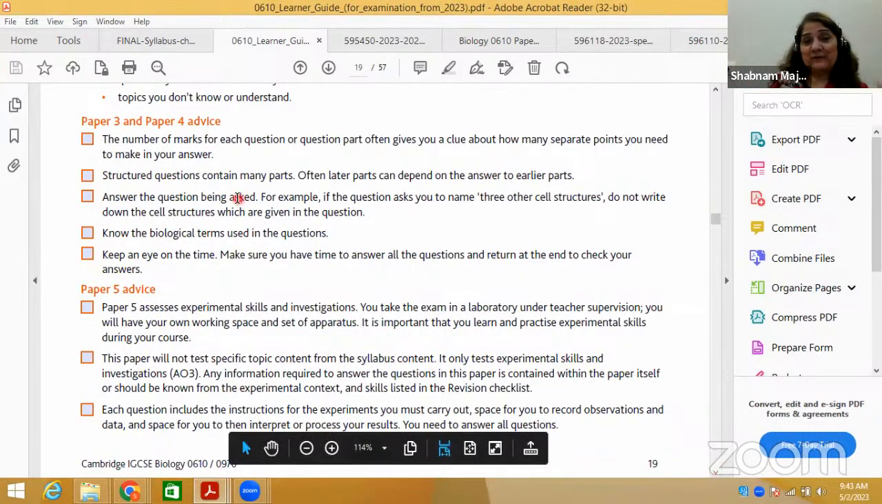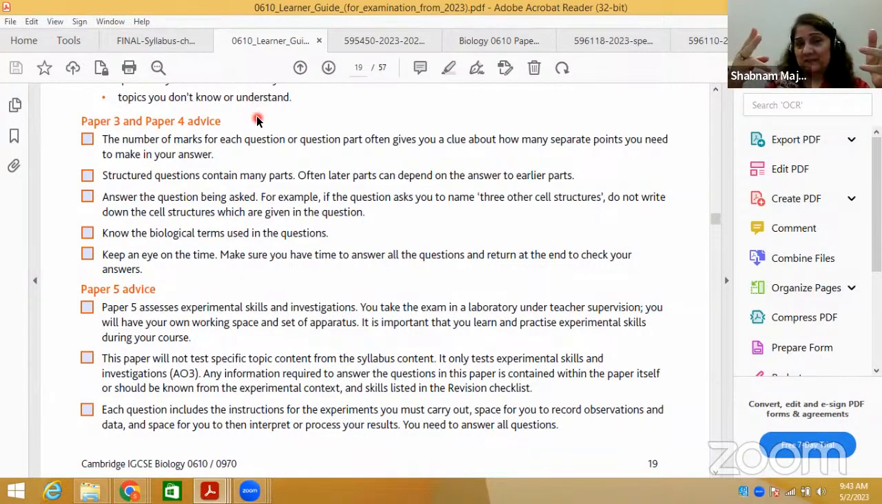Now come to paper 4 advice. Paper 3 is different, this is for core, but we are doing IGCSE extended, so paper 2 advice is the same, which I'm just reading out. Number one, again this is repetition of what I've already mentioned: the number of marks for each question or question part often gives you a clue about how many separate points you need to make in your answer.